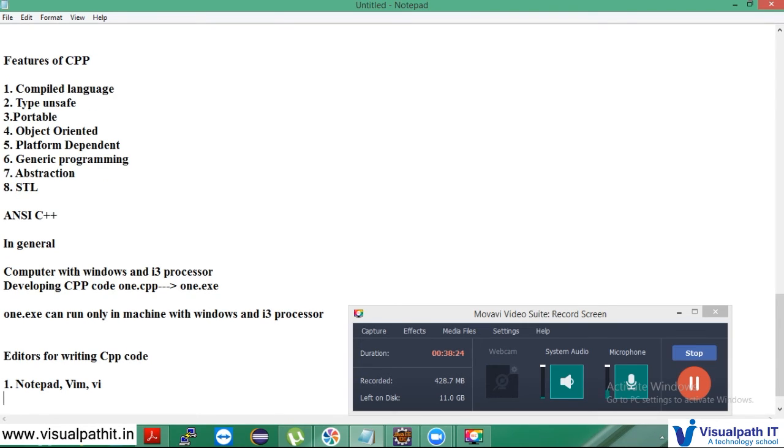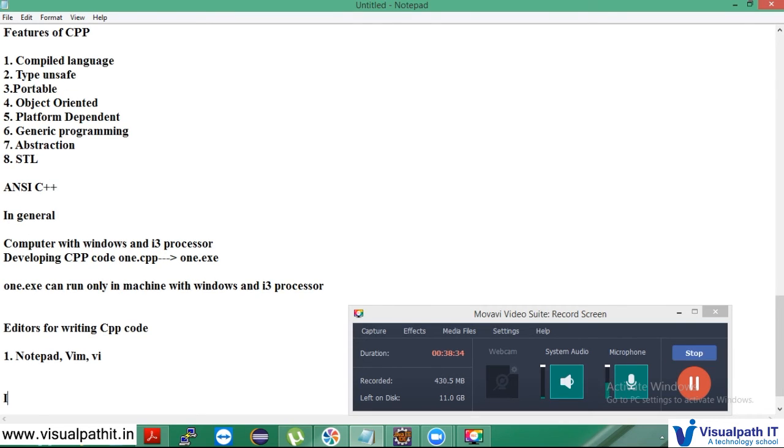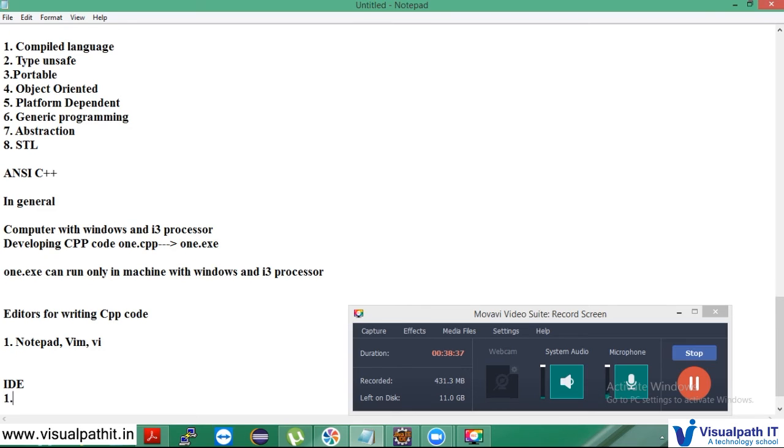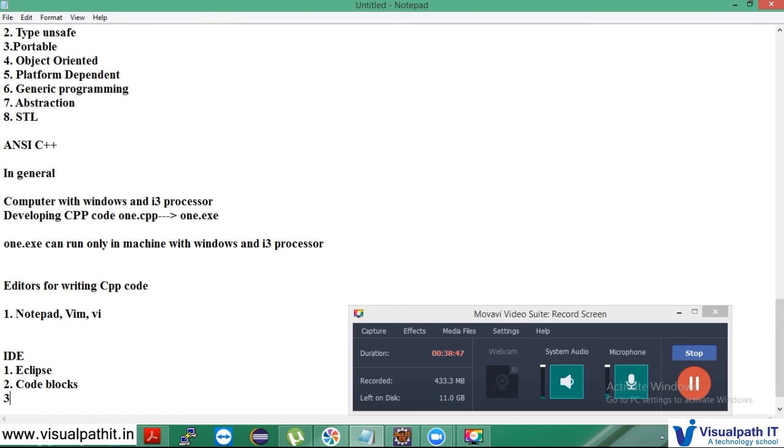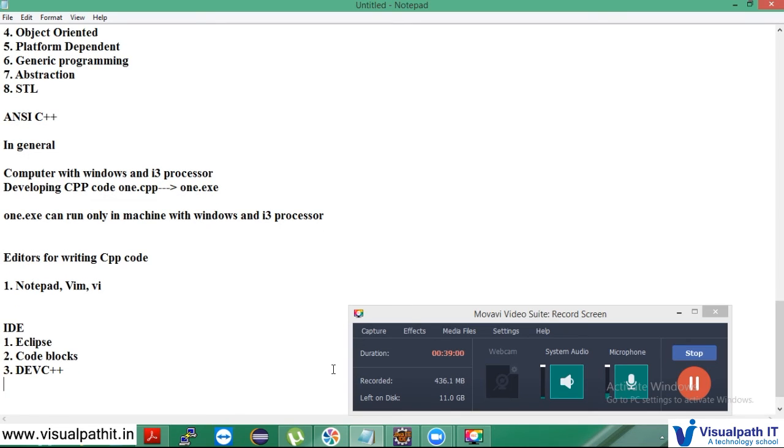If you go to any rich IDE, you have Code::Blocks. This is for C++, and the IDEs that we have are Eclipse, Code::Blocks, and then Dev C++. These are open source, so all you need to do is download them, nothing else. But there are some licensed versions also.